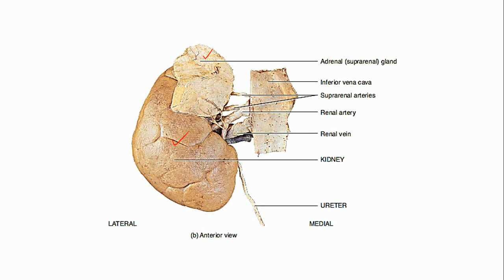That's your ureter. Apart from that, the kidneys will also be supplied by blood, correct? It's a vital organ, right? Your heart, brain, lungs, kidneys, liver, these are your vital organs, right? They play a very important role in your body.